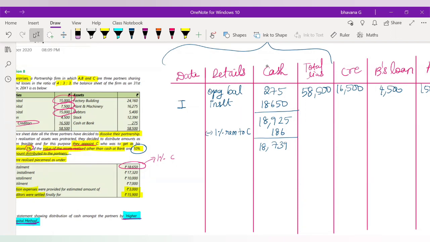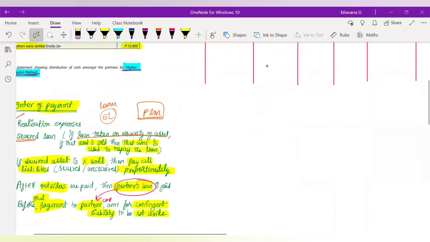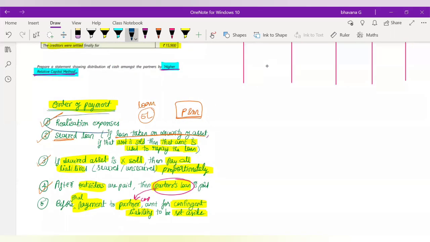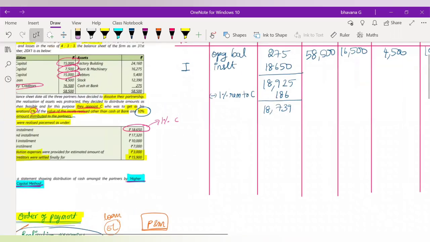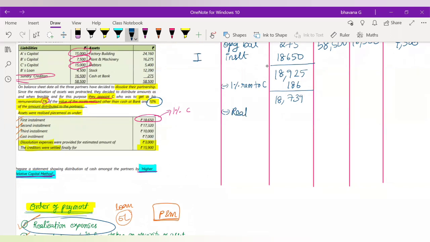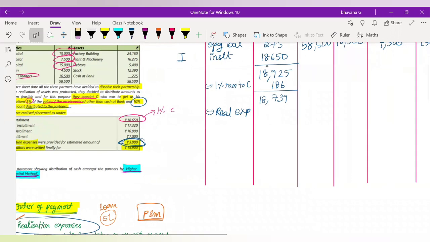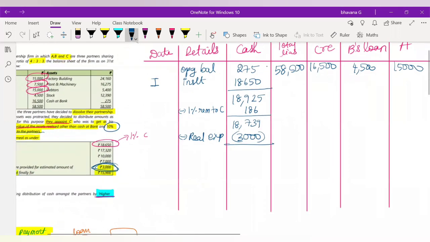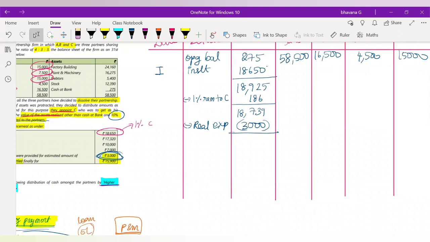So what is the first payment that you have to make? In the order of payment, I already told you. The first payment that you will have to make is to the realization expenses. So we'll do minus realization expenses. How much is the realization expenses here? 3,000 rupees. They have given it here. First we'll pay the realization expenses. So the remaining cash balance after paying the realization expenses would be 15,739.